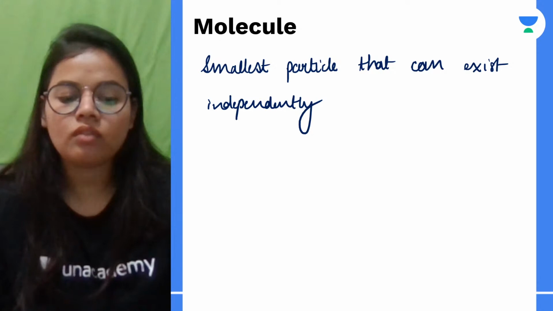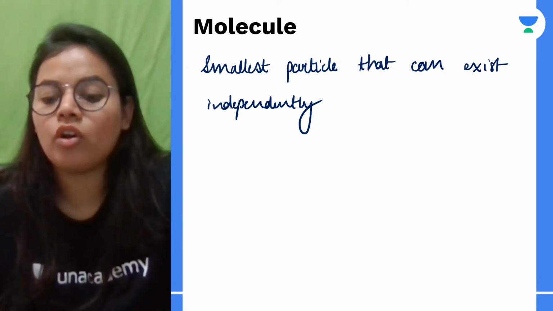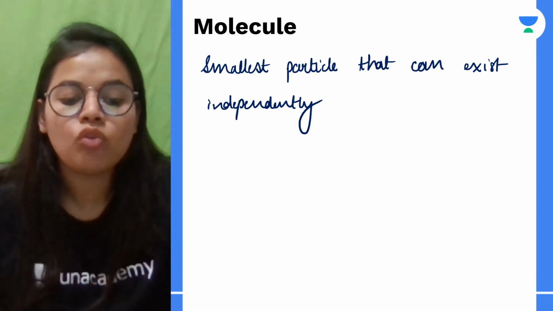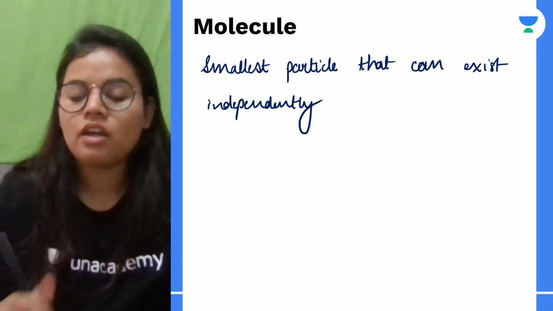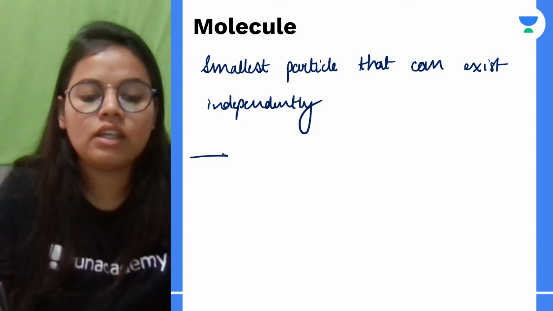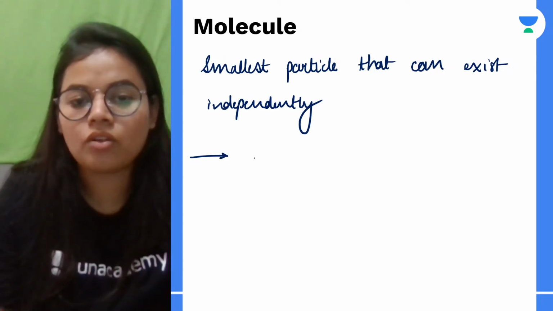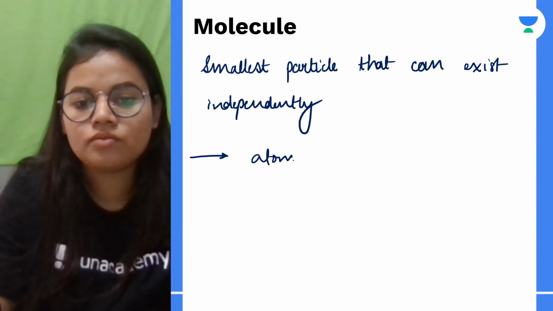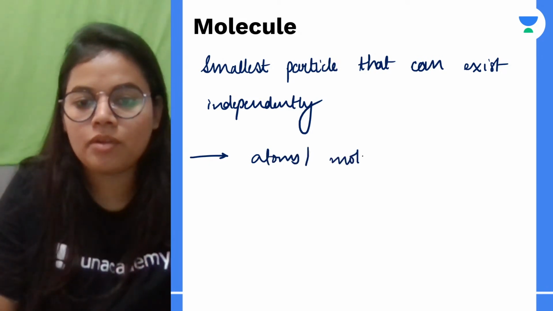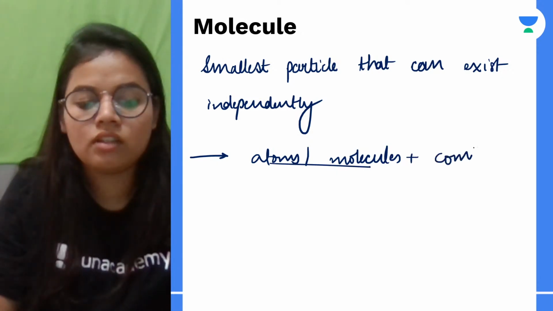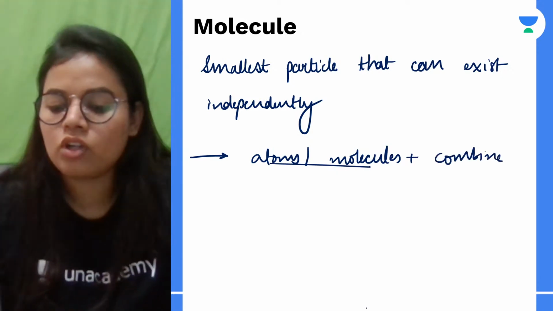And any one molecule will have all the properties of that particular element. Okay? And how is a molecule formed? Now the question arises, how is this molecule formed? Okay, now it is formed when the atoms or molecules of different elements combine. Okay, so atoms or molecules maybe of different substances combine and they form a molecule.